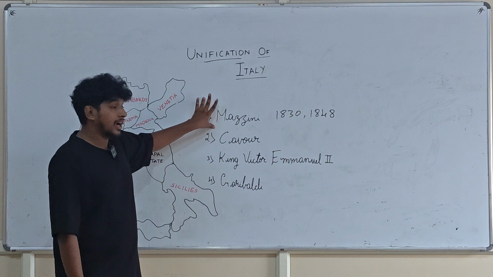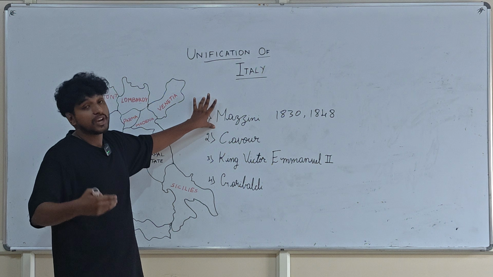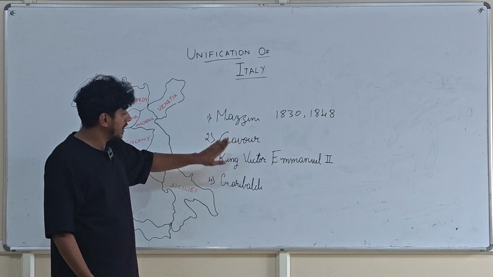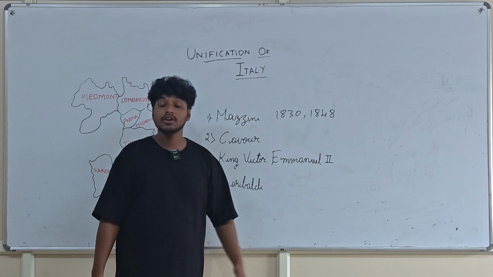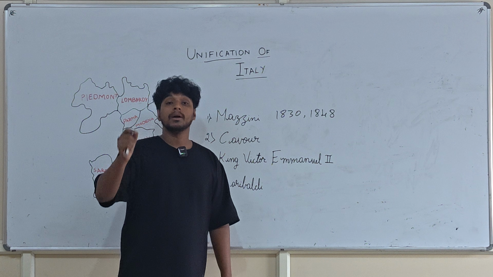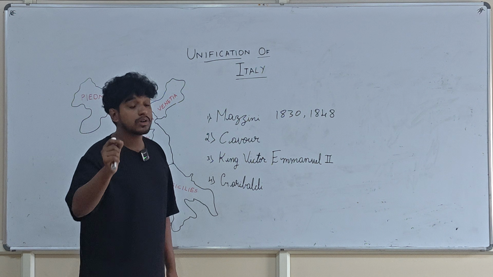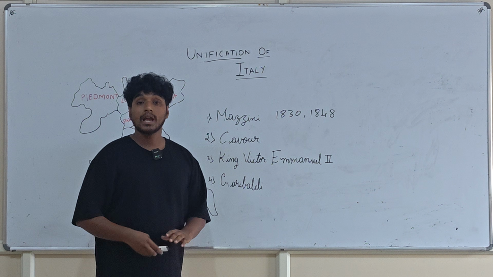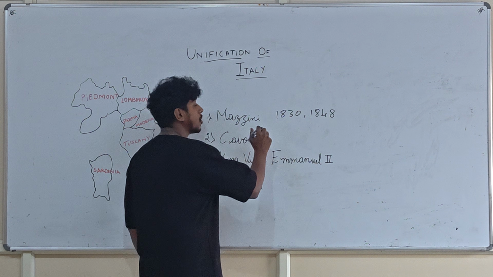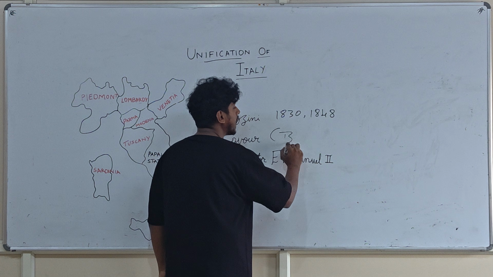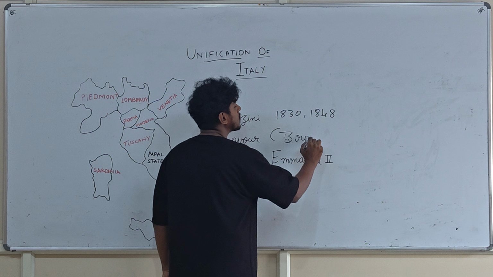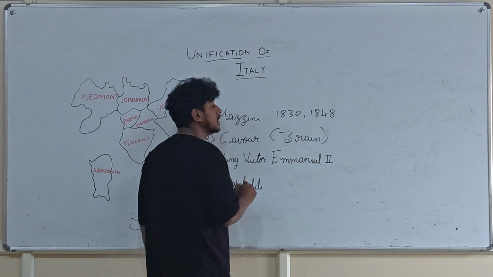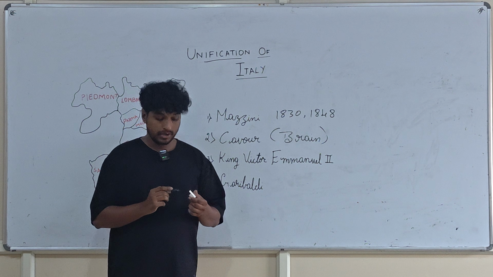When Mazzini failed, the responsibility of the unification process fell into the hands of Victor Emmanuel II. So he took the responsibility. But the most important person to be noted in the unification process is the chief minister Count Camillo de Cavour, who is called the brain behind Italian unification.